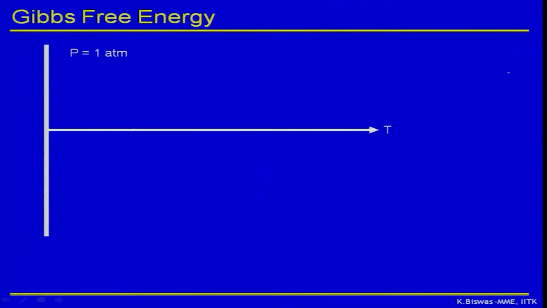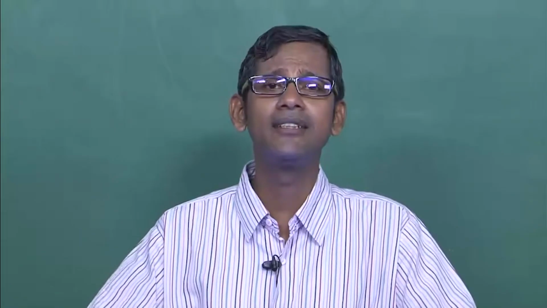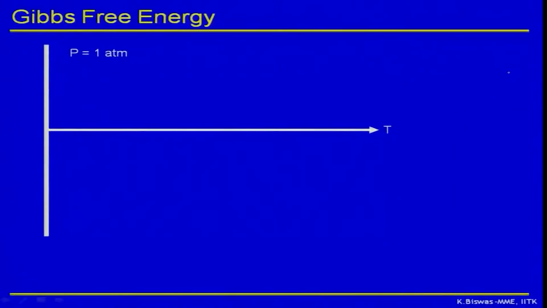Let us do that. It is always better to use plots, because plots give you the direct link between the physical meaning of these functions and their applicability. Suppose I plot temperature on the x-axis and these functions, enthalpy, entropy and free energy, on the y-axis.